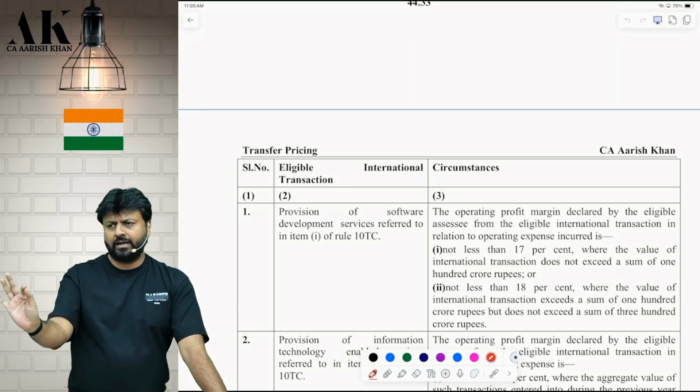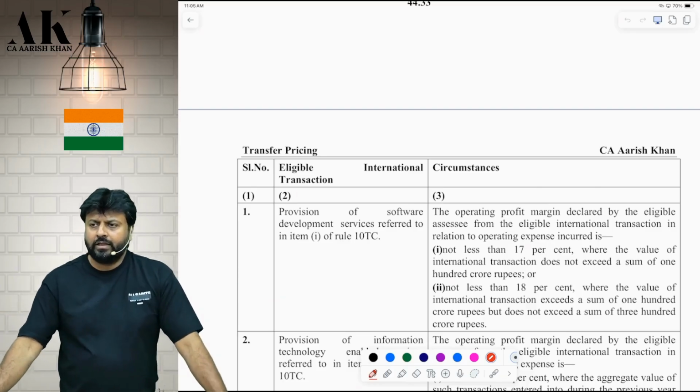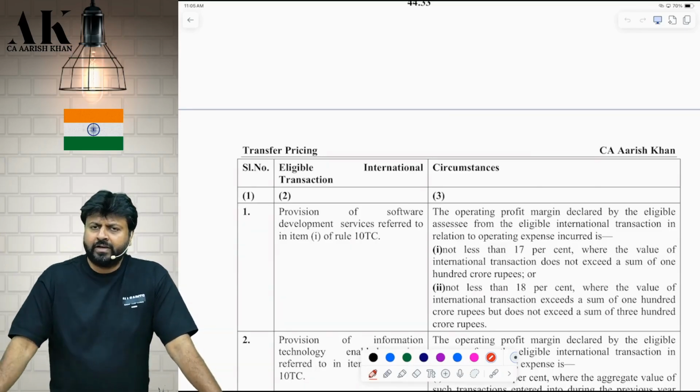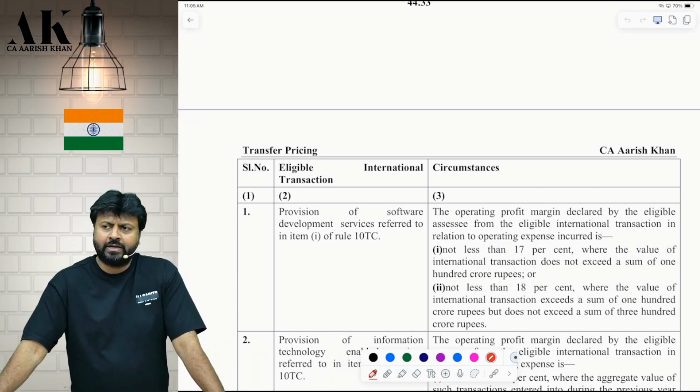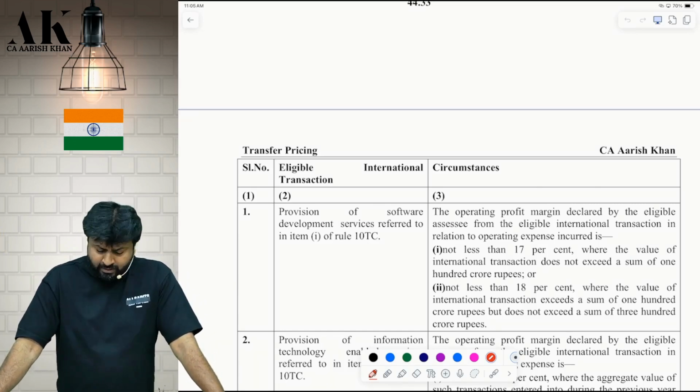I'm not giving any guarantee, but 99% only those questions will come in exam. Till the time safe harbor was there in the exam, every attempt ICAI used to ask one question. Every attempt. I'm very sure in Jan 26 they will ask one question on safe harbor. It was one of the important provisions of the exam.